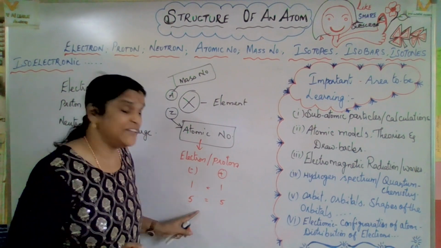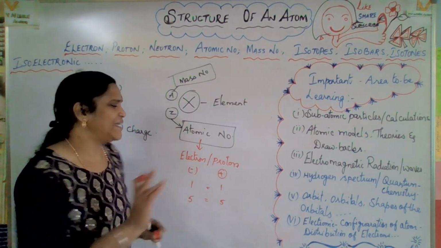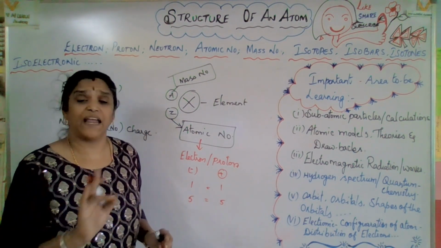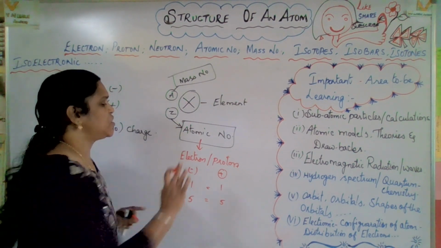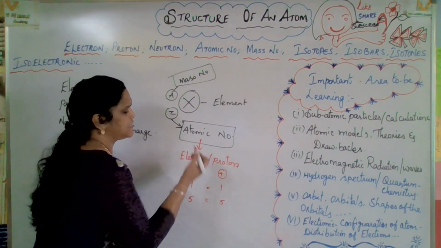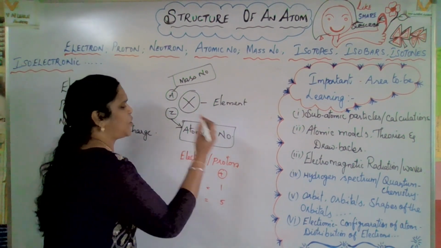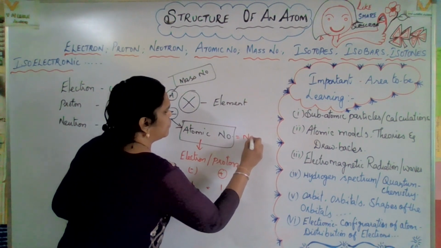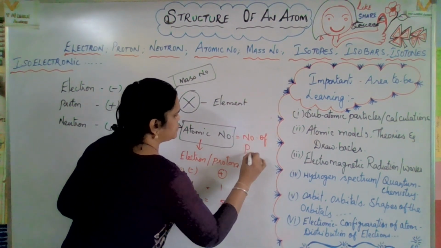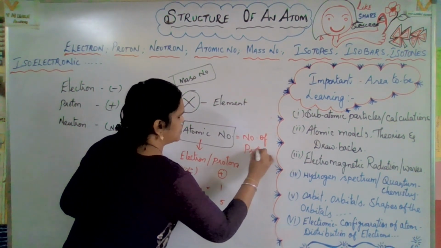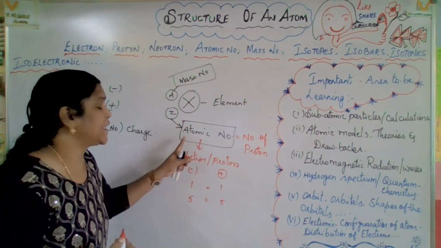That is not addition. This is only one. Electron is equivalent to proton. Any one we can mention. So the number of protons, usually we say, is also known as atomic number. Number of protons is also known as atomic number.